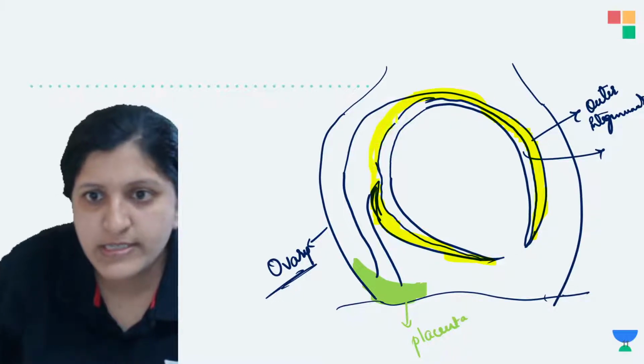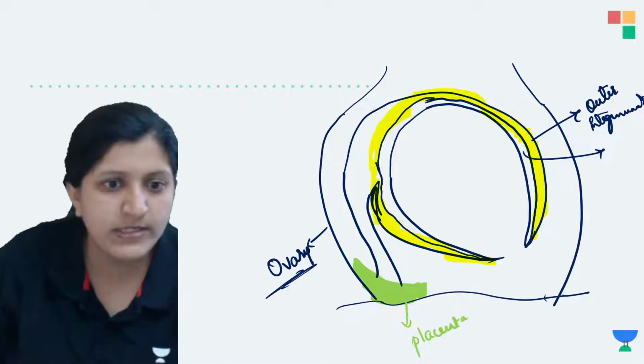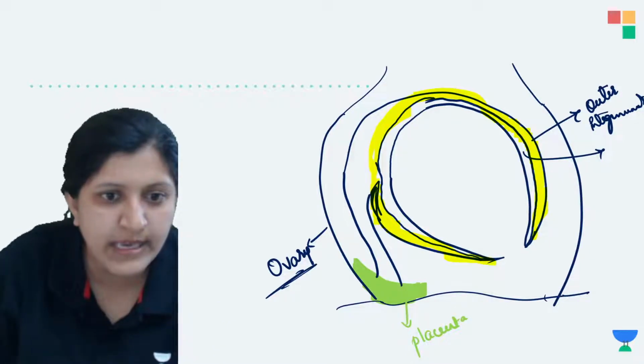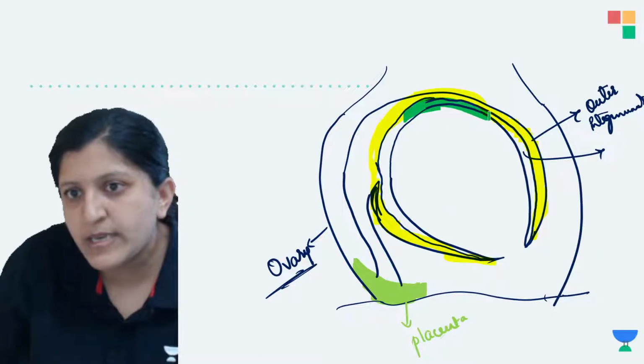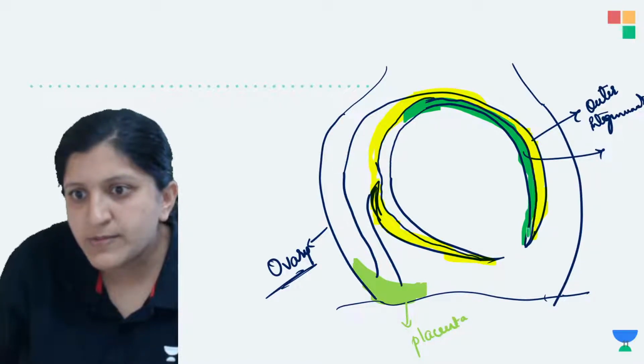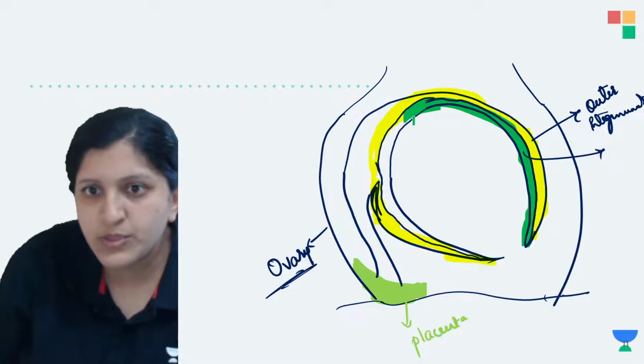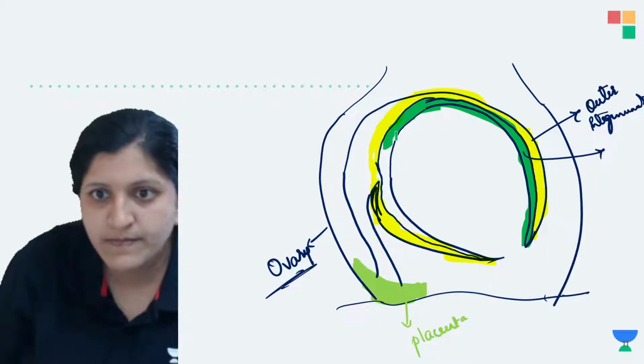So this is going to be the outer integument, and we'll just label the other one. There is an inner integument. This part you see here on the inner side is the inner integument. So this part is basically the inner integument. We can just complete this as such.